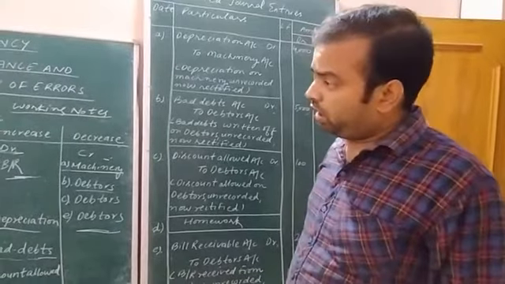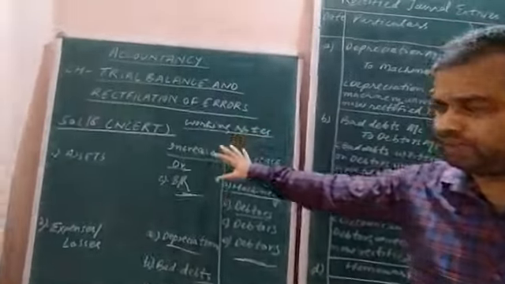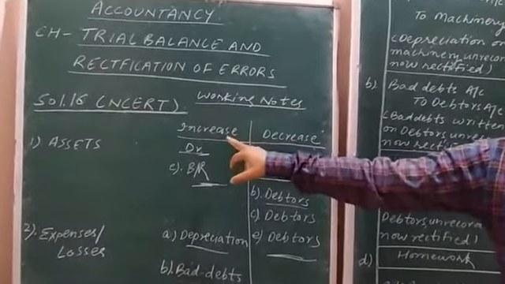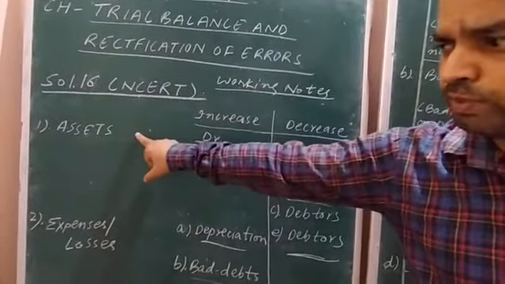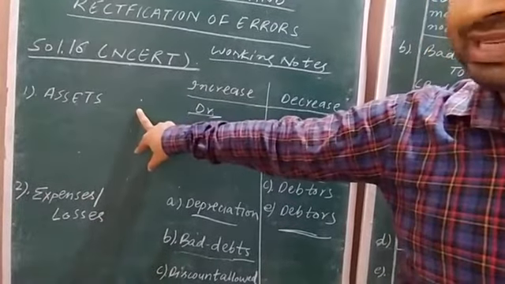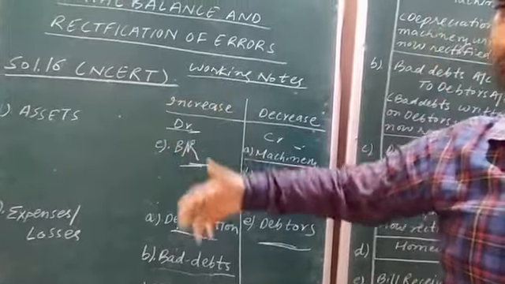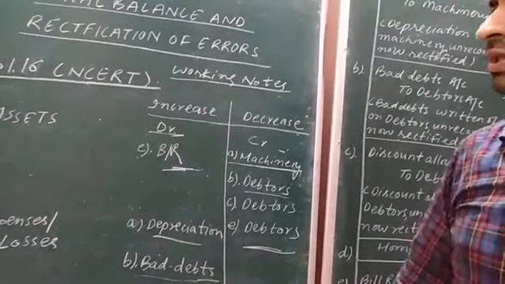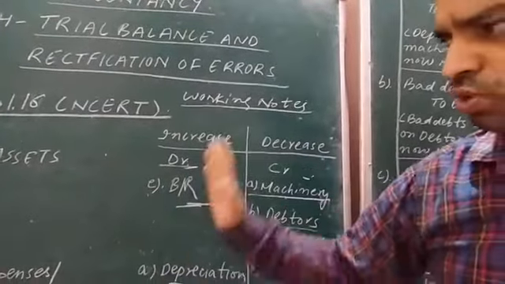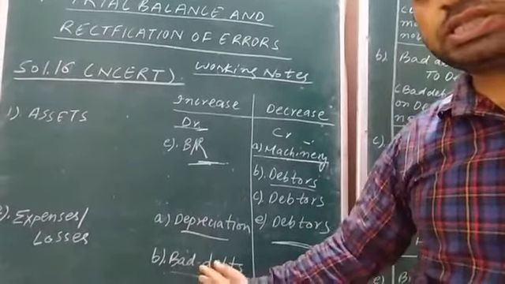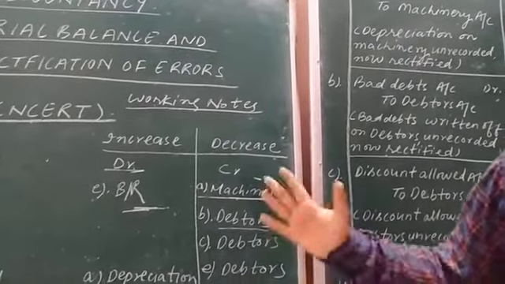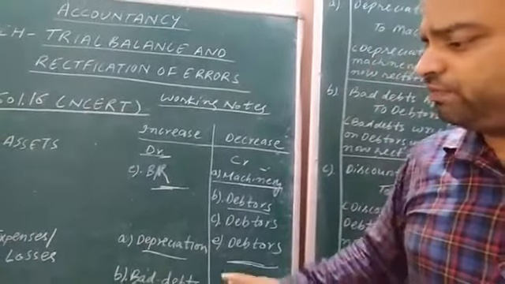Now, as per the rules of debit and credit, I have written them on this side of the board. This is a working note. I have written the rules of debit and credit related to 2 major heads: assets, expenses and losses. These will be used in order to rectify the errors done by the accountants. This side shows increase and this side shows decrease in assets, expenses and losses. Now what happened in the very first transaction?